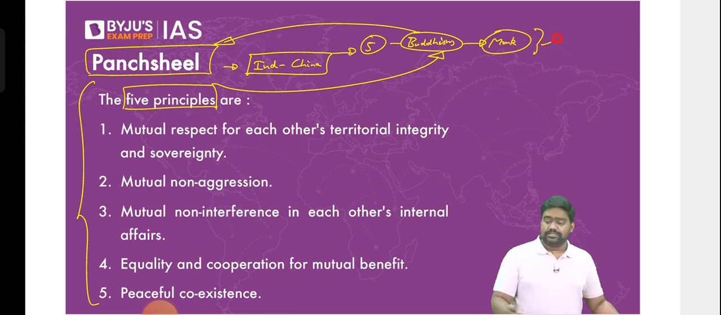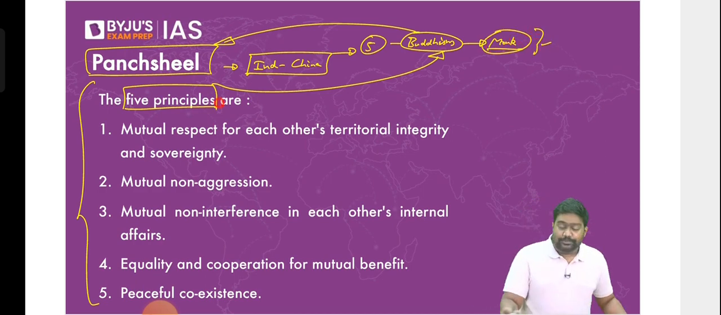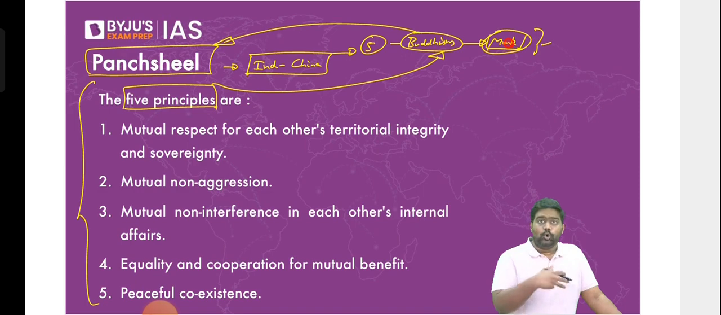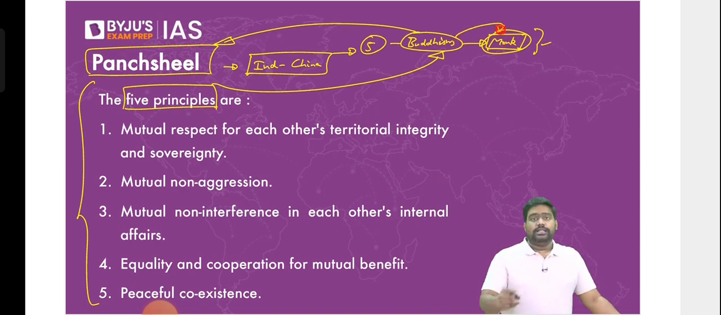In Buddhism, it has been prescribed that this is how a Buddhist monk should live. These 5 principles should be followed by a Buddhist monk to lead a peaceful life, to coexist peacefully with other human beings and with nature. So this is a philosophical ideology in Buddhism, and we brought this to diplomacy.